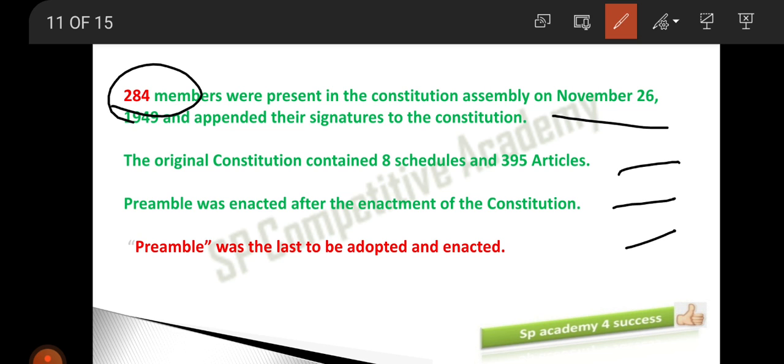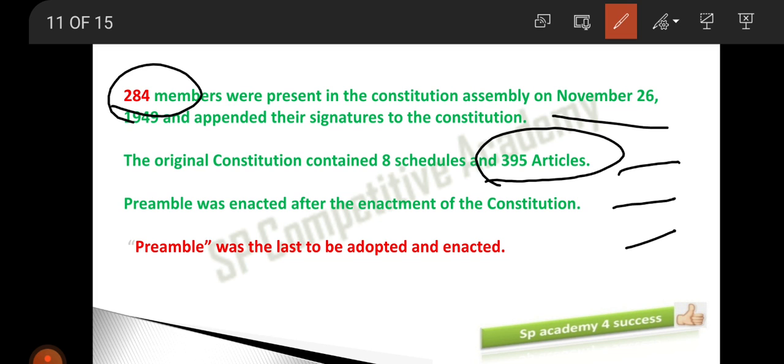And the original constitution contained 395 articles with 8 schedules. Just compare with the number of articles during the first drafting, and finally after the third reading the number of articles has increased and it is 395 articles.